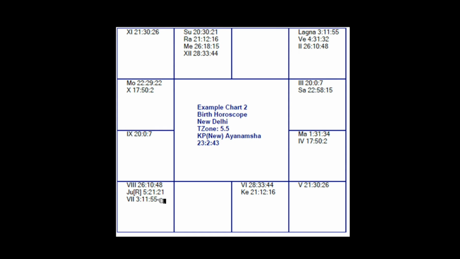Look at the 180-degree opposite sign, which is the sign of Sagittarius or Dhanu. Now here the seventh cusp begins at 3 degree 11 minutes 55 seconds, which is 180-degree opposite to the Lagna cusp. But in the same sign of Dhanu, we find the eighth cusp has regressed back. Otherwise, had it not regressed back, eighth cusp would have been somewhere here in Capricorn or Makara. But it is not here. Eighth cusp has regressed back to the same sign where another cusp exists.